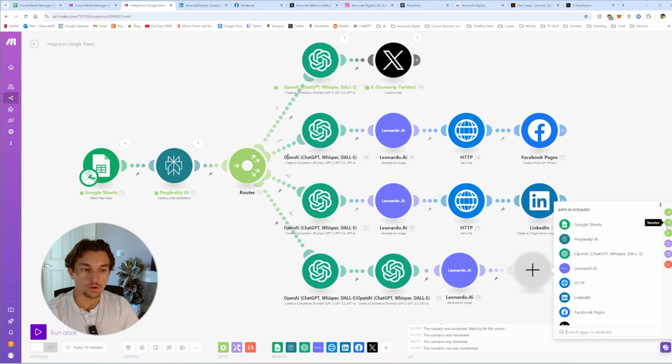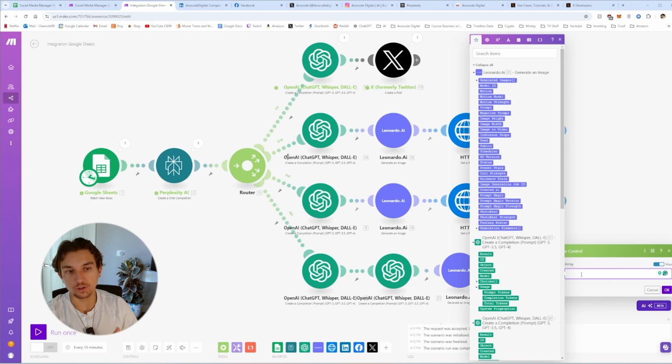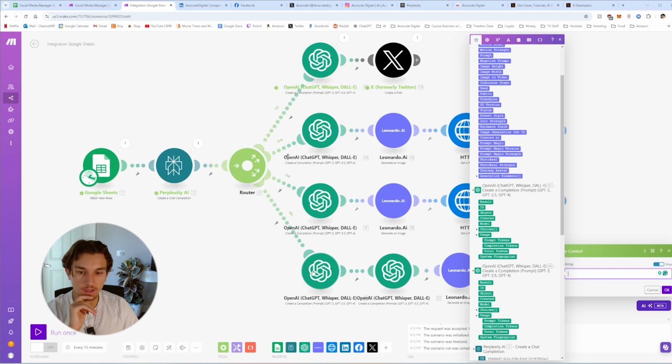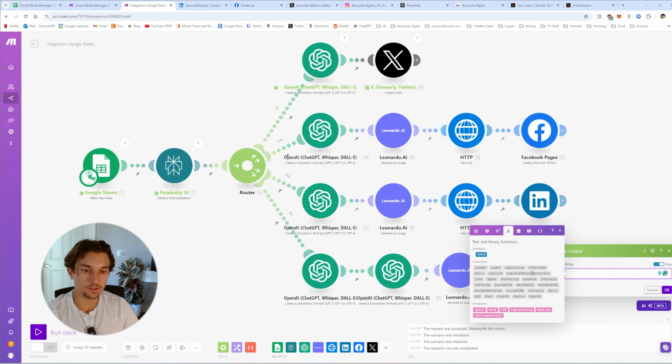After that, we're going to go to the iterator. Here is where we're going to be taking the ChatGPT right here, this 21, and creating an array out of it. So in order to do that, we're going to go to the text functions. We're going to split.